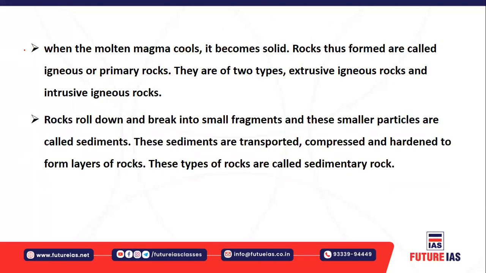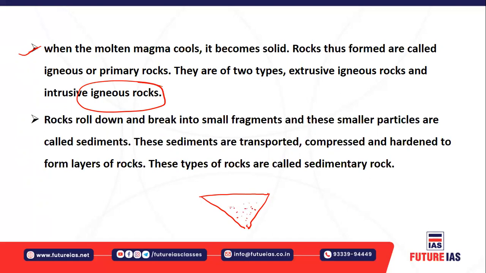Okay. So first of all, let's understand the igneous rocks. Let's say this is your ground surface and this is the inside of the earth.